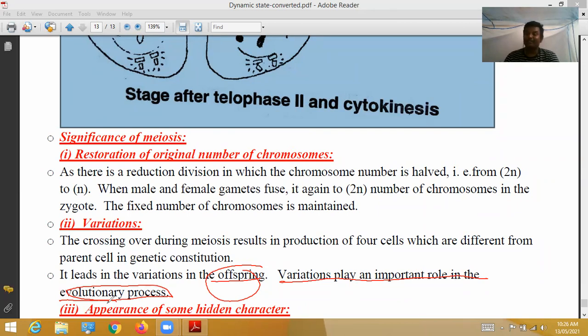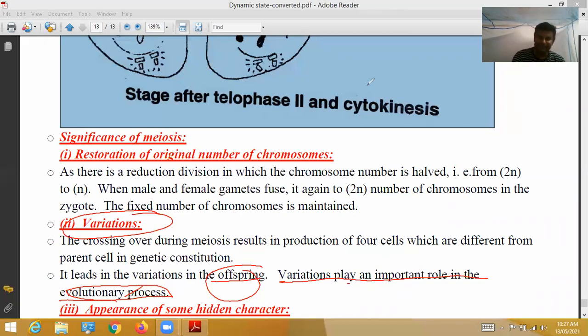See, in some families, both the parents look black, and their children look white. Both the parents are uneducated, and their children are doctors. Both the parents are educated, and their children don't get a proper education. These are all due to new gene combinations during crossing over. That is called variations. Variations play an important role in the evolutionary process. Evolutionary process means new characters, new thinking.